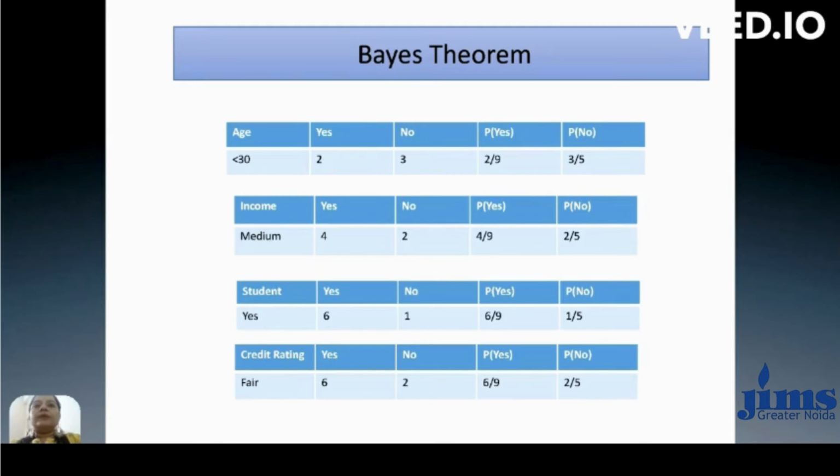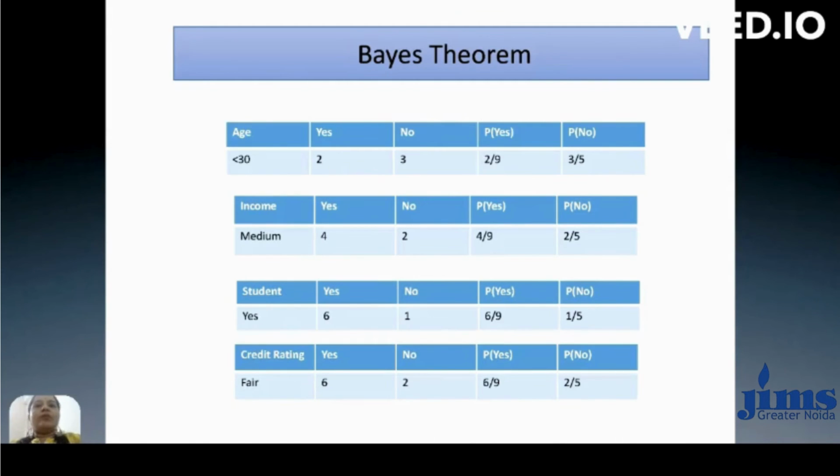So we have the total yes class probability: 9 in a total sample of 14, so 4 upon 9. And for the no class we have a total of 5 out of 14, so 2 upon 5. Similarly, we calculate for student and for credit rating.